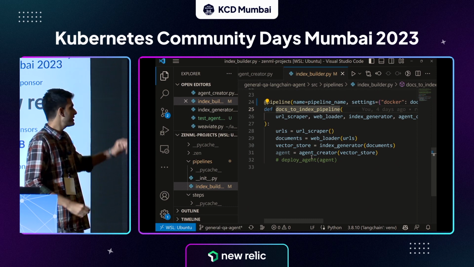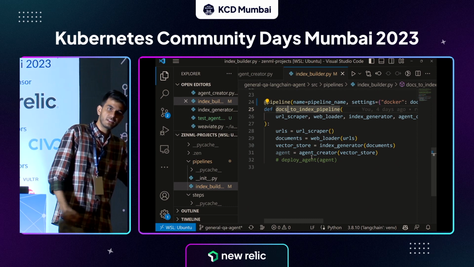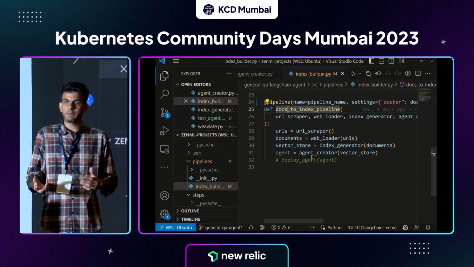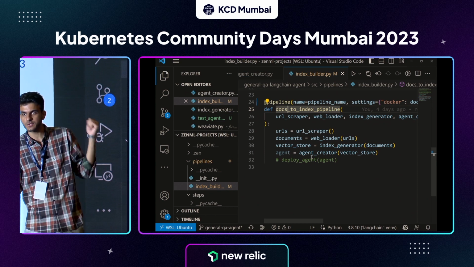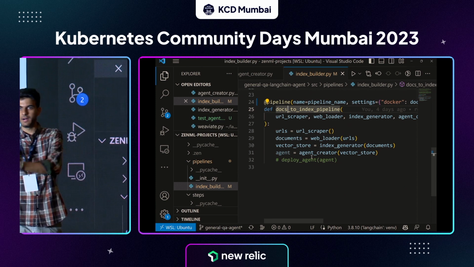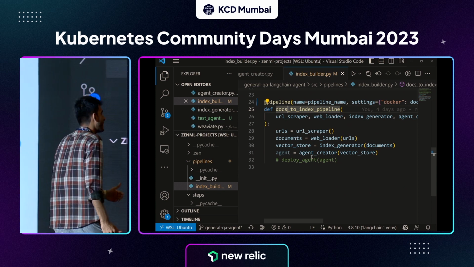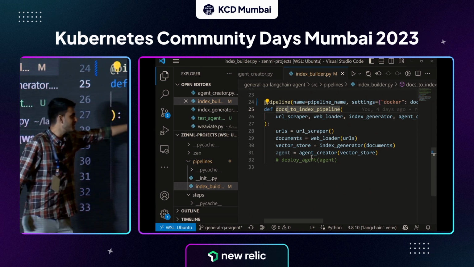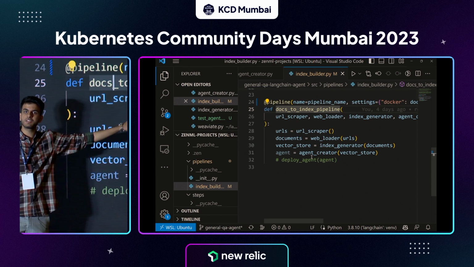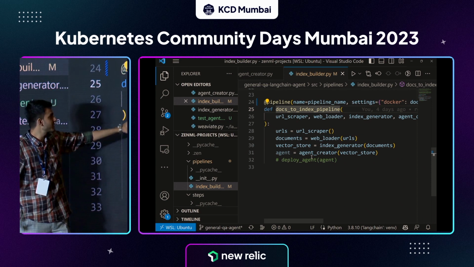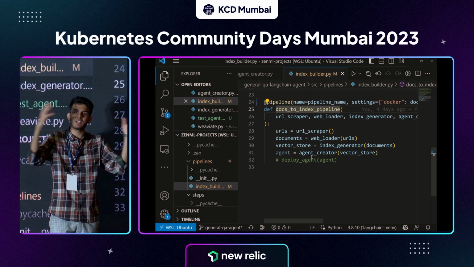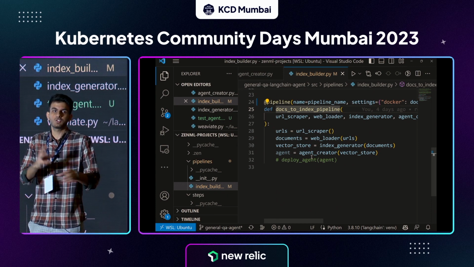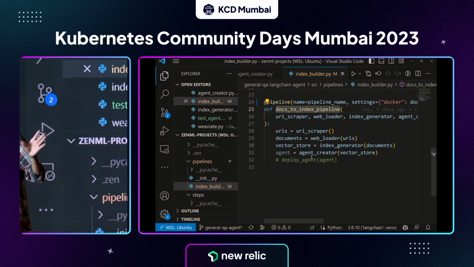And now this offers you a lot of flexibility because every step here can be a different implementation. For example, in the future, if I want a different index generator, all I have to do is, when I instantiate this pipeline, provide a different index generator as an input. So if you see the pipeline definition here, you're taking all these steps as input to this function. So whenever you instantiate a pipeline in the future, you can just replace any of the functions with your own implementation. That provides a very modular, framework approach in which you can switch between different implementations as well. That is the idea behind it.